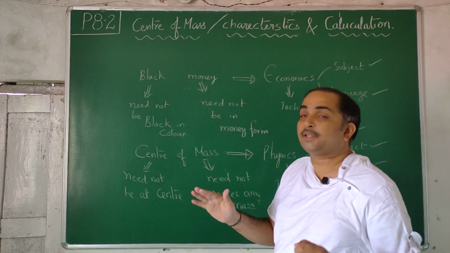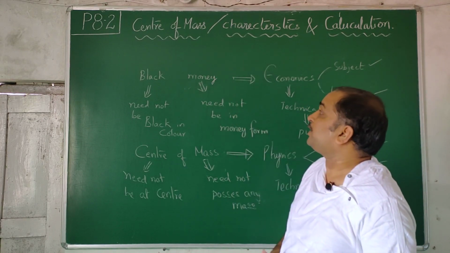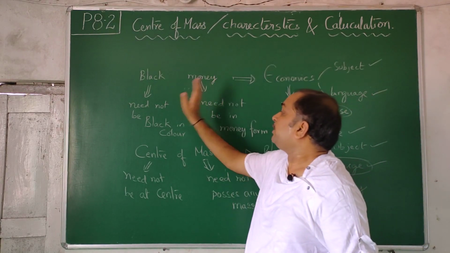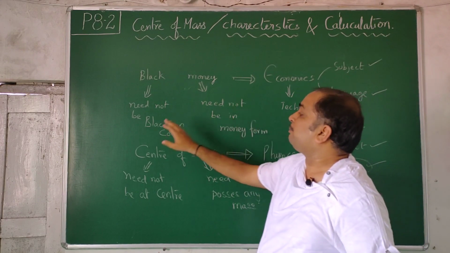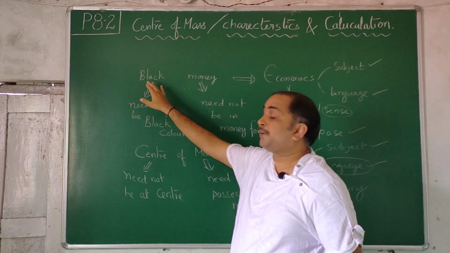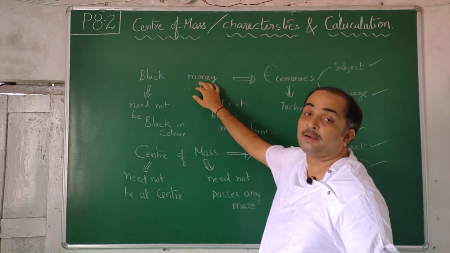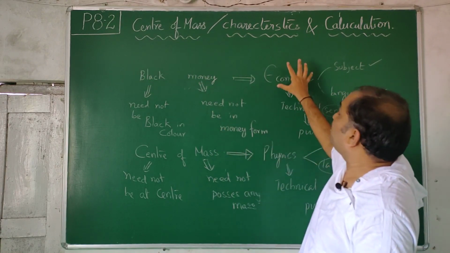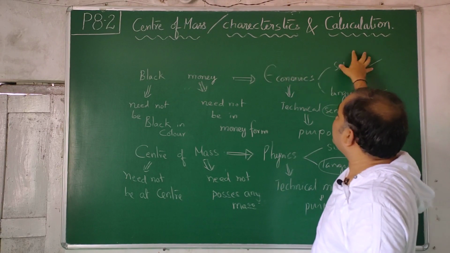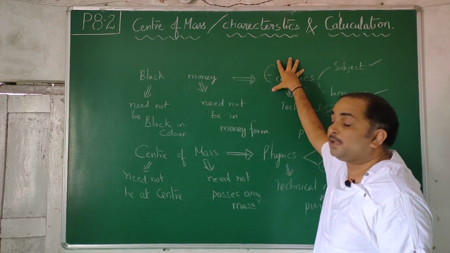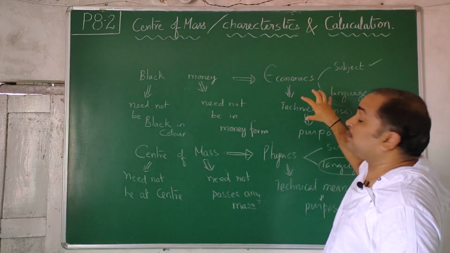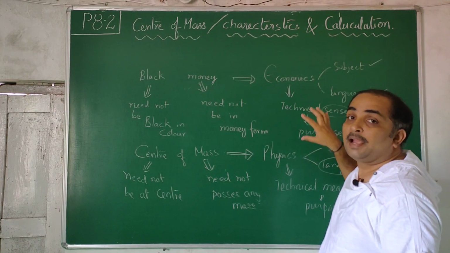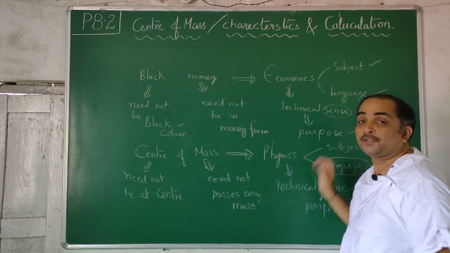So once again, I am closing this beginning. I introduced the concept of center of mass. Black money need not be black in color, nor be in money form. Black is a word taken from the English dictionary with its literal meaning, and money is taken from the English dictionary with its literal meaning. But once you combine them, it is not going to be the English meaning, it is going to be a meaning in the subject economics. Whenever you take something in subject form, the meaning is not called literal meaning, it's called technical meaning. Technical meaning will have a sense and a purpose, and you have to understand both.